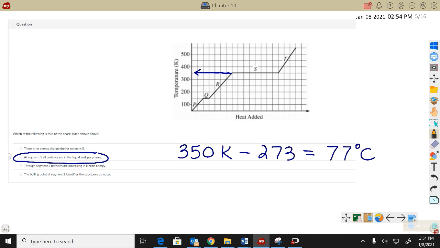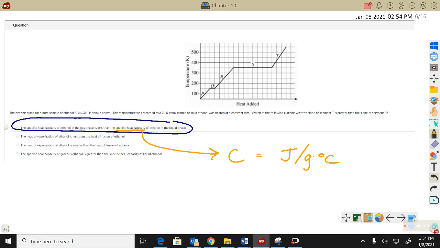Also at segment S, we did mention that's the boiling point, but did you catch that the temperature here is in Kelvin? In the AP packet, they will give you the conversion between Celsius and Kelvin. So this would end up being about 77 degrees Celsius, and that is not water. Water would boil at 100 degrees Celsius, or 373 Kelvin. This graph is actually for ethanol. Ethanol boils at about 77, 78 degrees Celsius.